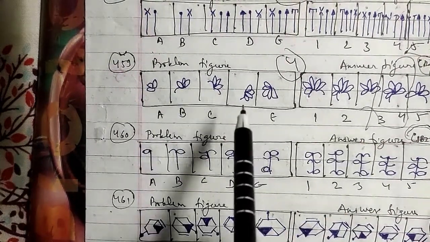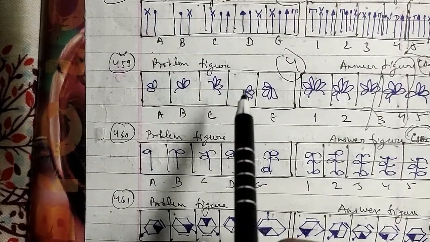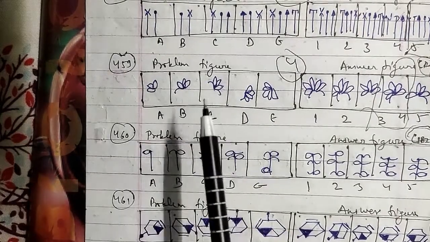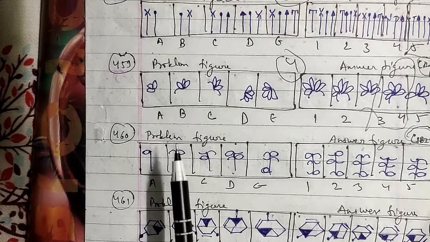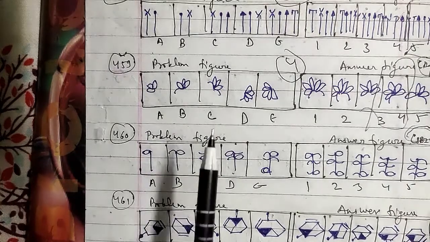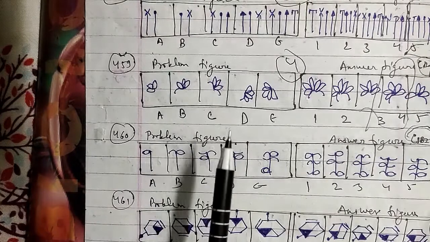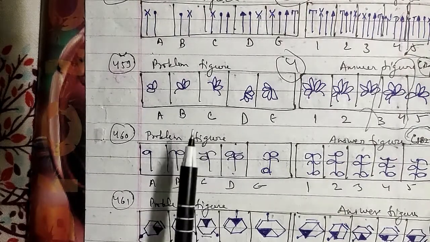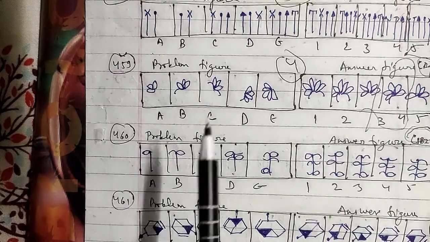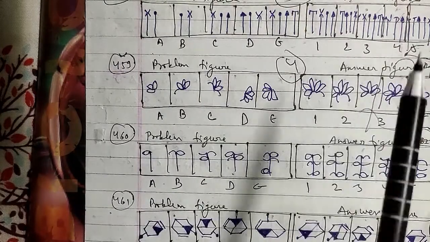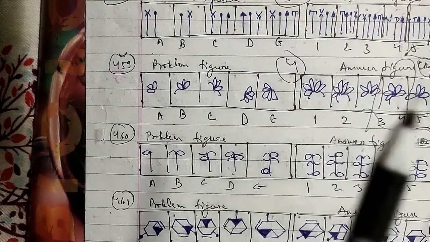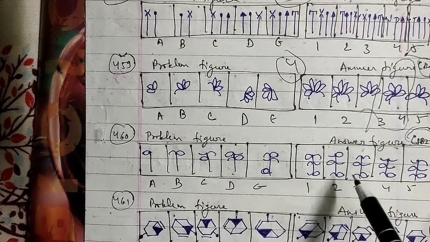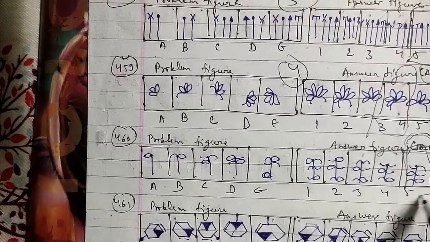And here in each step the leaf on our left hand side moves to the right hand side of a line, and those on the right hand side descend half the length of the line and shift to the left hand side. A complete leaf, a half leaf that curves upwards and a half leaf that curves downward are added sequentially to the top left position. So after the E figure we will be having a fifth figure. That will be the right answer for this question here.